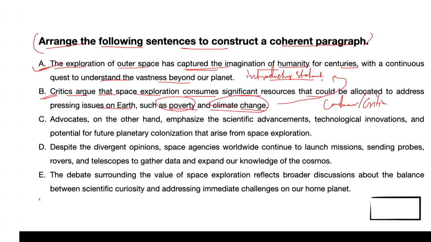Now, look into C. What does C say? Generally, if I talk about A and B, we find that sentence B presents an opposing viewpoint, adding depth to the discussion, right? Then sentence C, or 3, presents another perspective by introducing advocates of space exploration, right? Because you are talking about the exploration of outer space.